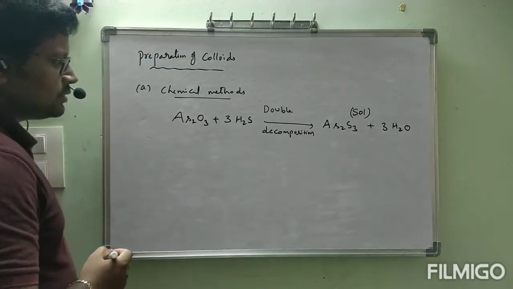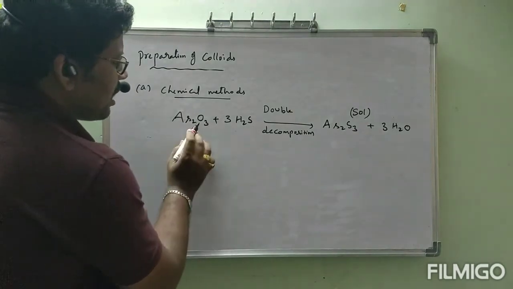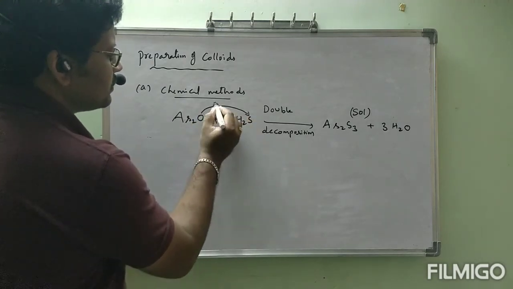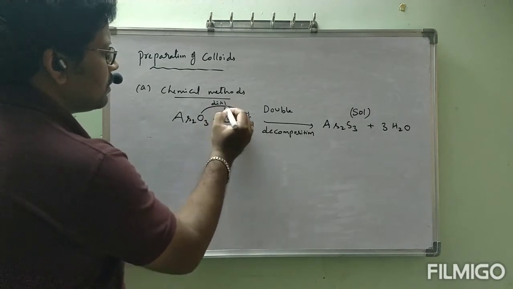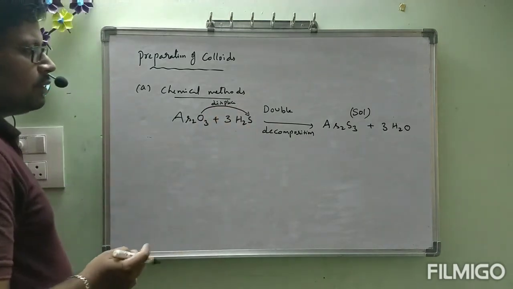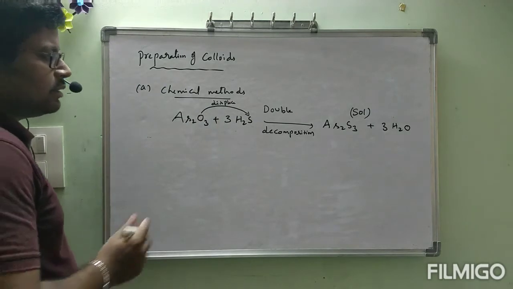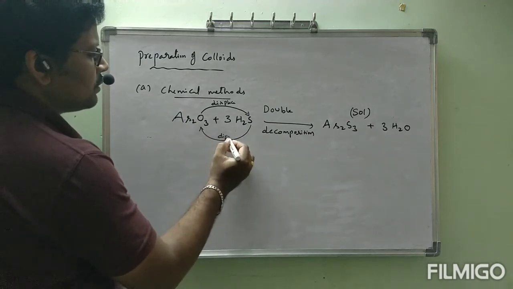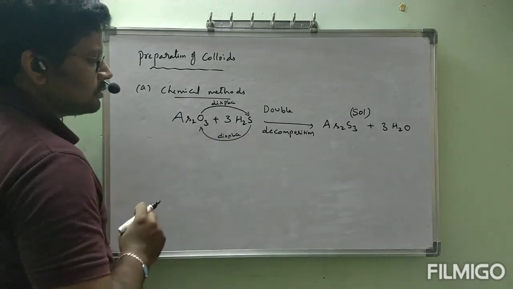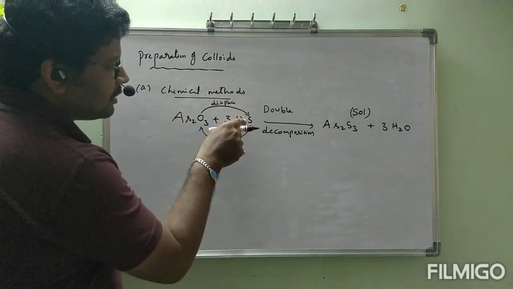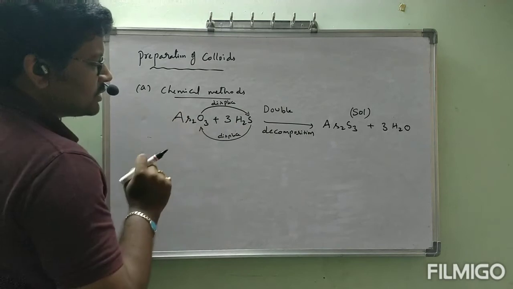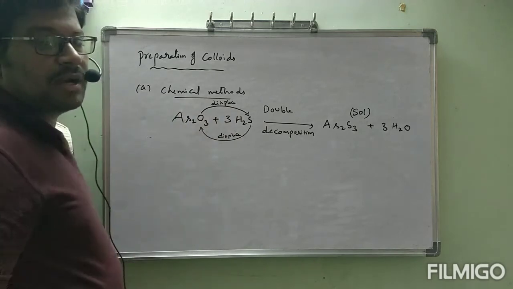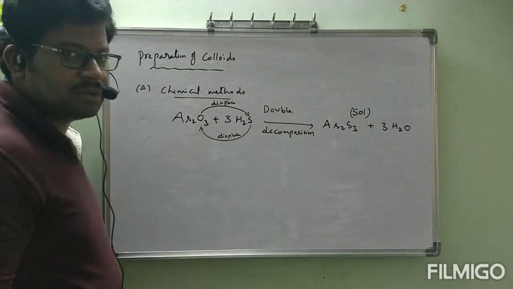Why is it double decomposition? Observe here. In As2O3, oxygens are there. Those oxygens are going to displace sulfur. At the same time, sulfur is going to displace oxygen. This oxygen displaces sulfur, and immediately that sulfur displaces oxygen. So this is double displacement. Here one displacement, another one. Double displacement reactions are also called double decomposition.